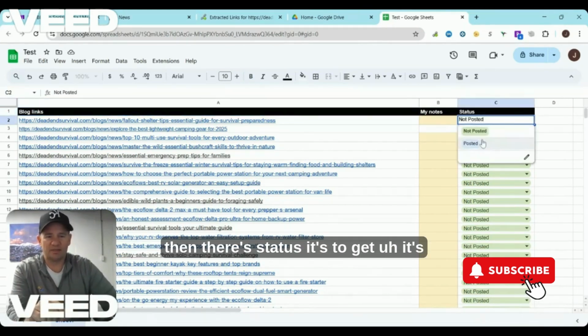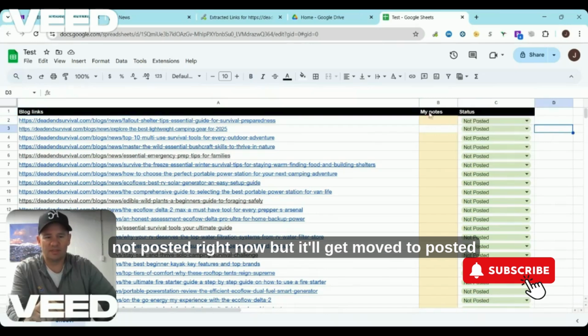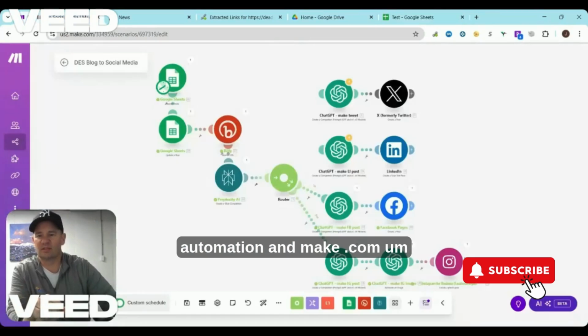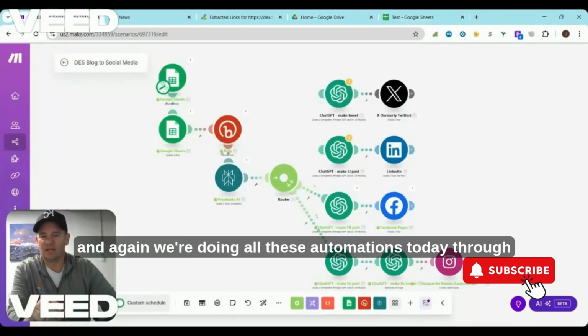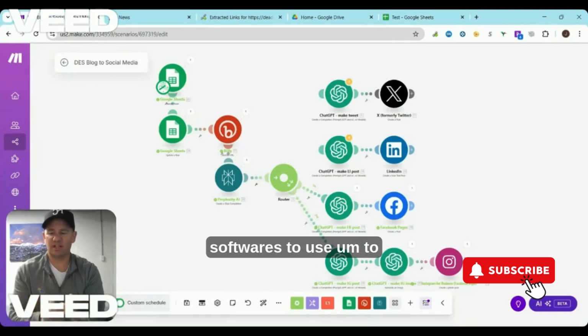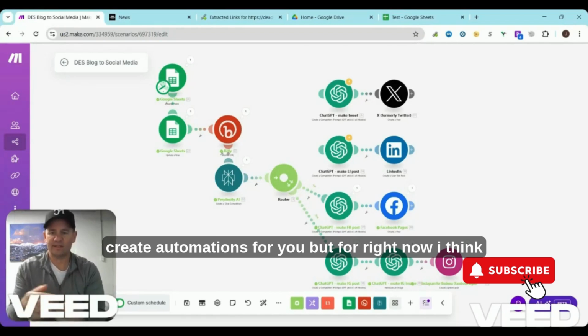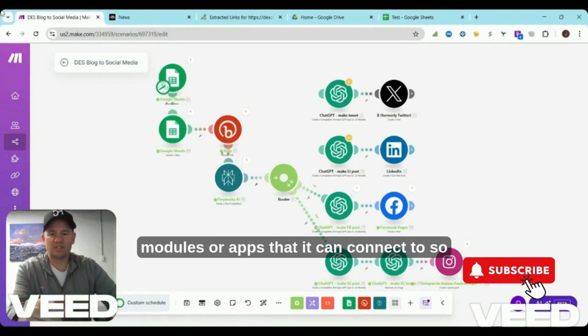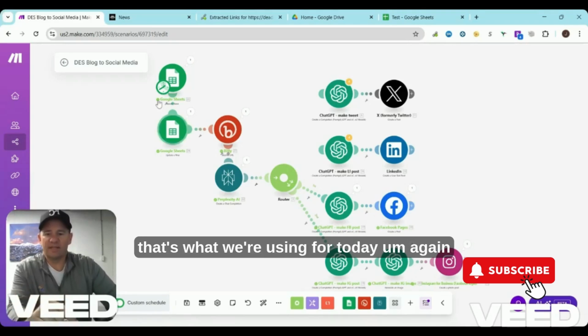It's not posted right now, but it'll get moved to posted once it goes through that automation in make.com. And again, we're doing all these automations today through make.com. There are all different types of automation software to create automations for you, but for right now, I think make.com is the easiest and has the most modules or apps that it can connect to. So that's what we're using today.